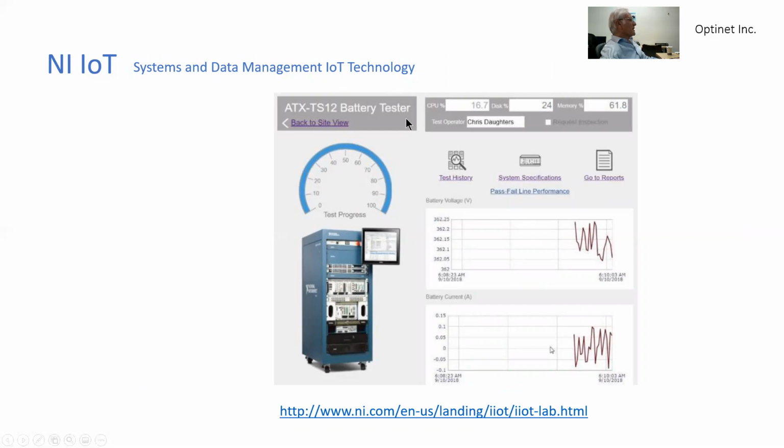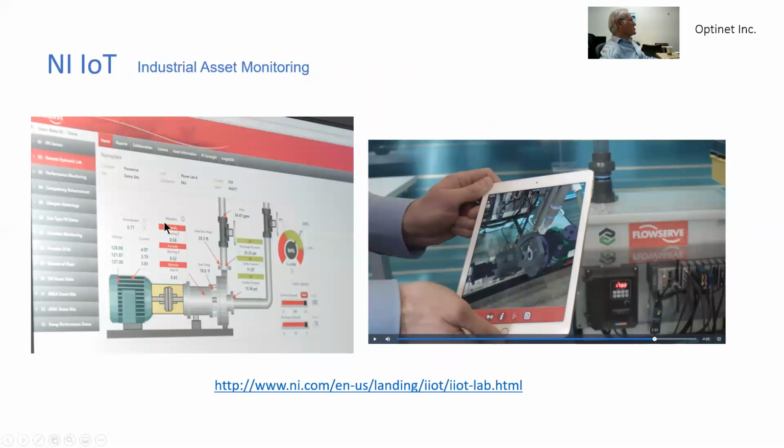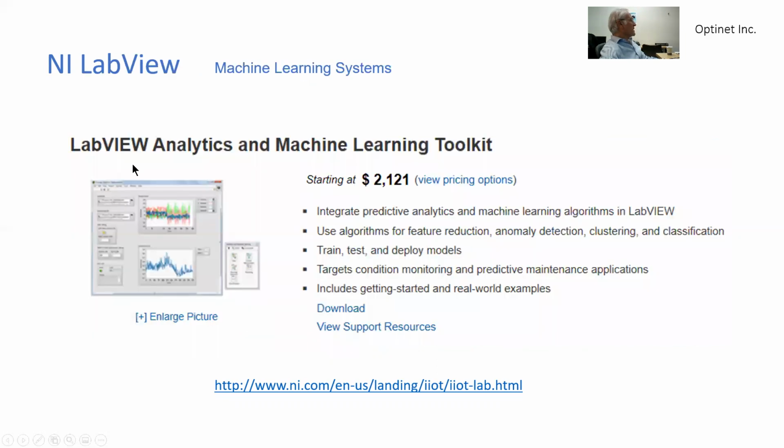Over here we see National Instruments providing us an extensive data management of Internet of Things technology. And the information is enhanced with, for example, devices such as augmented reality. Not only do we find out where the problem is, where we get the red signal on a display, we may also find out the detailed point how it may be corrected when the problem is sensed to exist in one of the equipment.